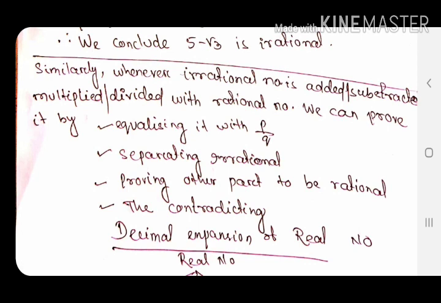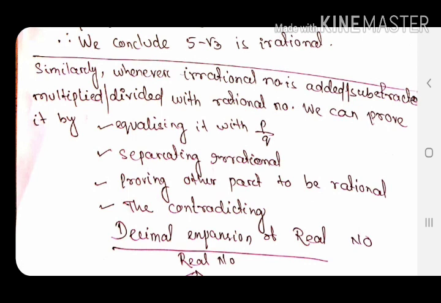Similarly, as in this case the irrational number root 3 was subtracted, it may be either added, multiplied, divided, or both added and multiplied. For example, 3 plus 2 root 5. So root 5 is multiplied with 2, then added with 3. So no problem, any type of question may come. We have to follow very simple steps.